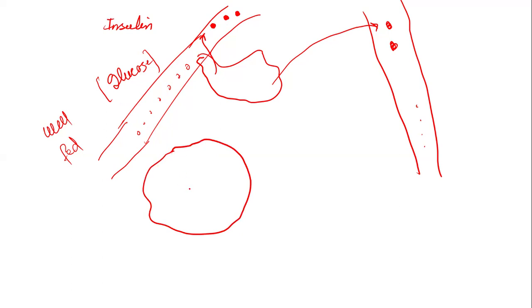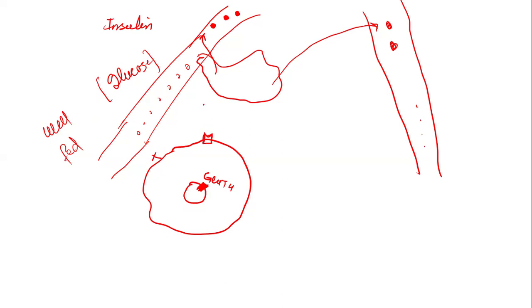This is because the glucose transporters are present inside the cytosol in a vesicle, because the transporters are not available in the plasma membrane. On the other hand, the insulin receptor is always present on the plasma membrane.